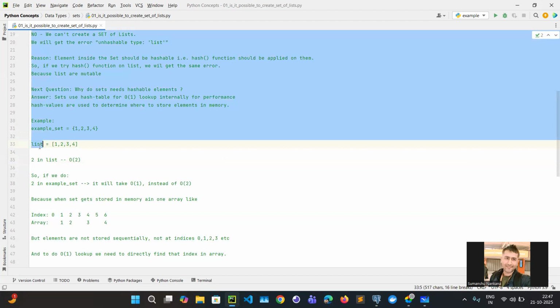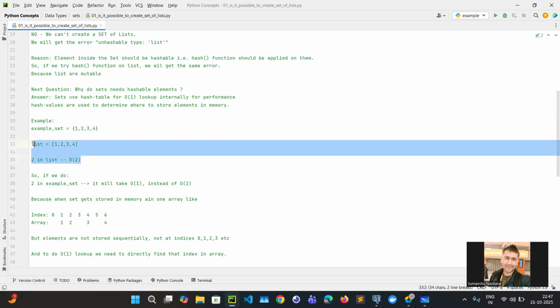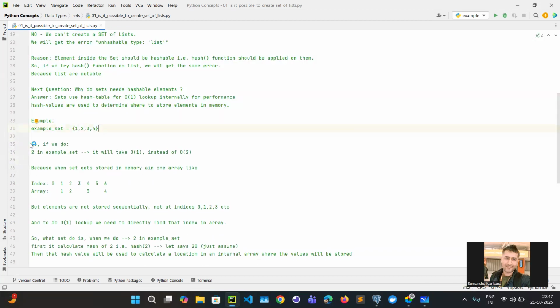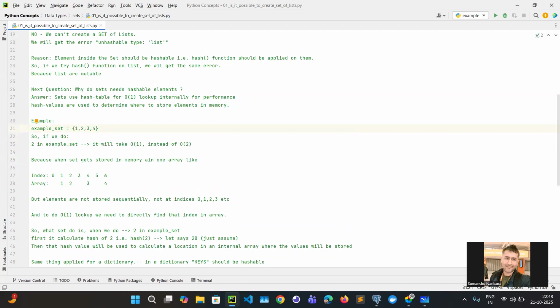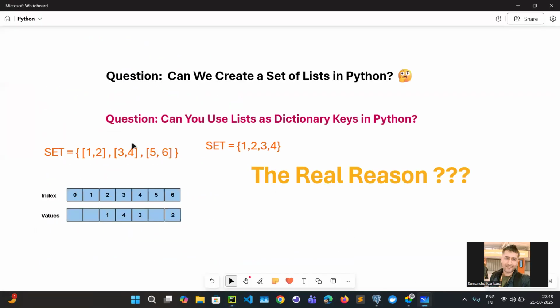Okay, we understand that we can do the lookup in O(1) in a set, and in a dictionary as well. Then how is it able to do the lookup? Anything you create, either an array or a set, is going to be stored in memory.